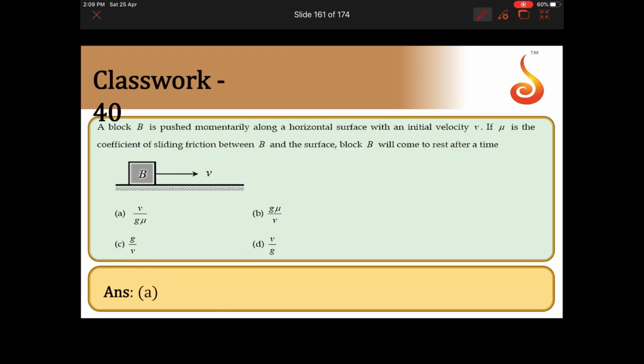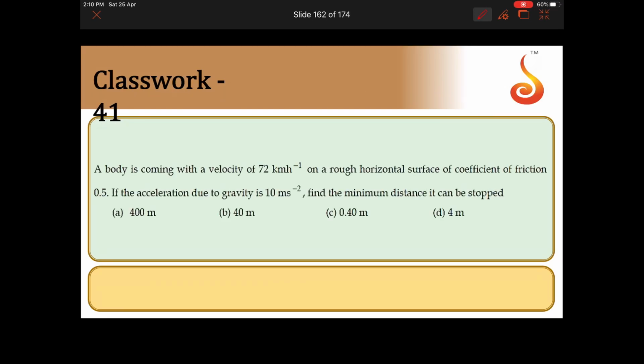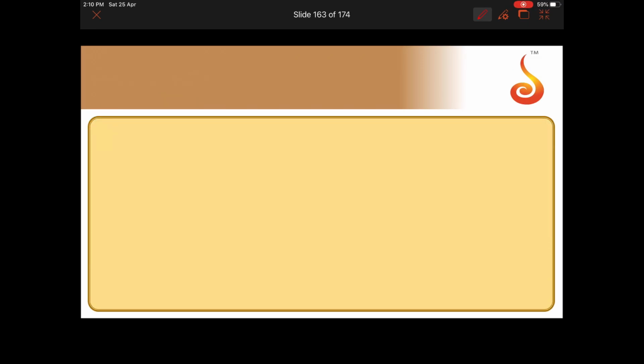Yes, we shall move on to next one. A body is coming with a velocity of 72 km per hour on a rough horizontal surface of coefficient of friction 0.5. Acceleration due to gravity is 10 meter per second square. Find minimum distance in which it can be stopped.